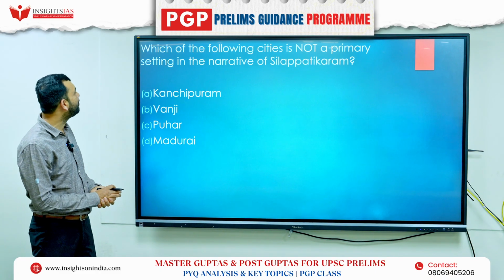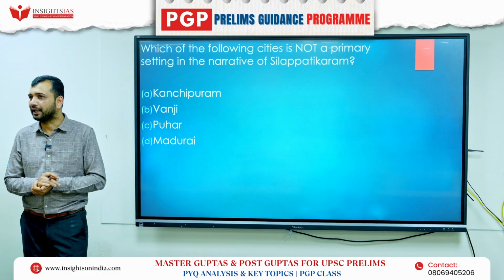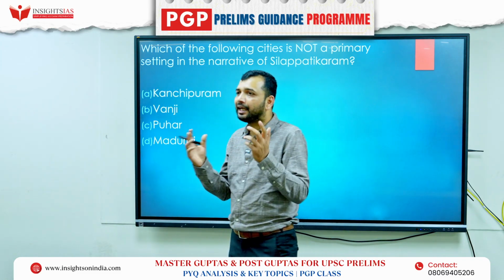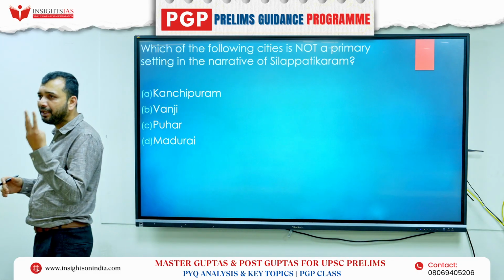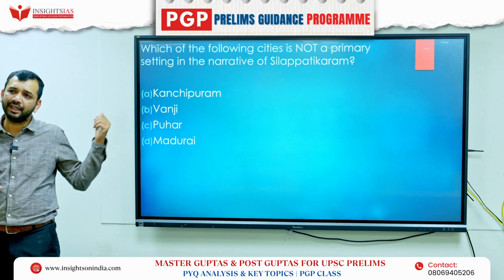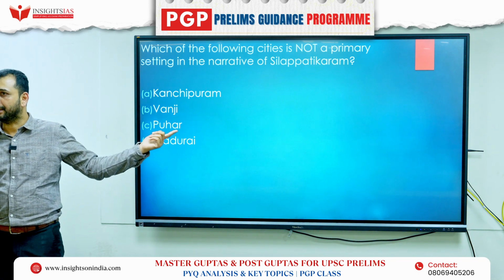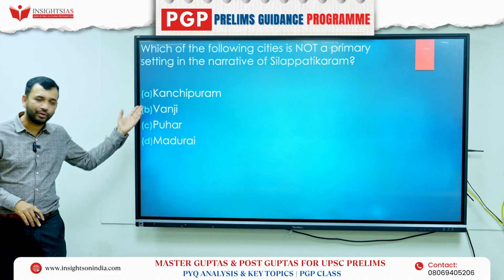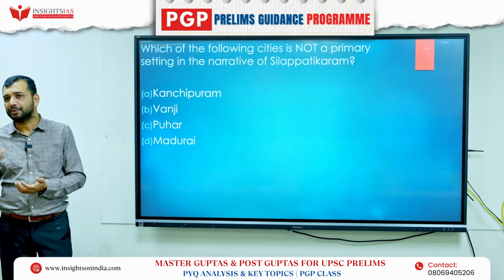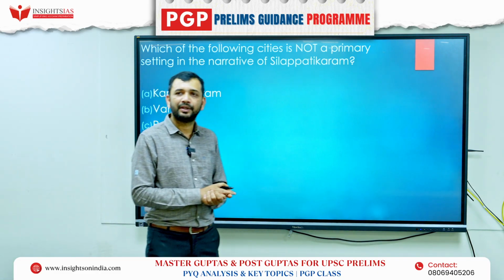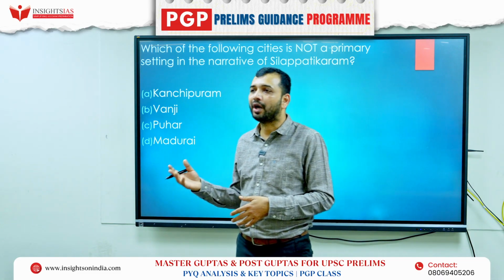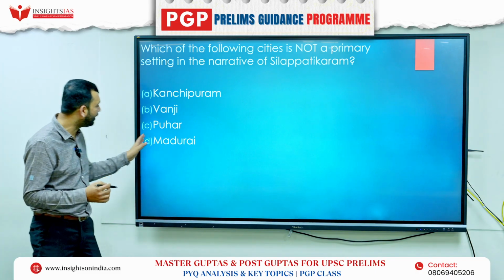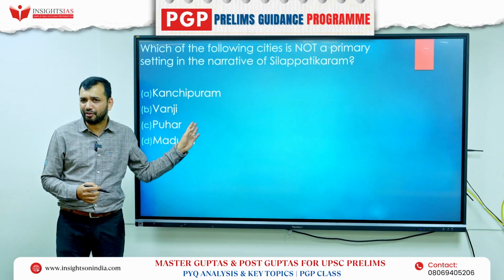Now, which of the following is not a primary setting in the narrative of Silappadikaram? As I told you, Silappadikaram talks about the capitals of all three kingdoms. All three kingdoms together we call Moovendar. Moovendar means three kings, right? That is Chera, Chola, Pandya. So what was the capital of Chera? Vanji, right? Similarly, the capital of the Cholas? There are two capitals, one Uraiyur and another Puhar or Kaveri Pattinam. The original name of Kaveri Pattinam was Puhar, right? Similarly, Madurai was the capital of the Pandyas.